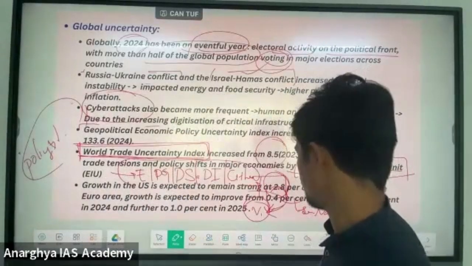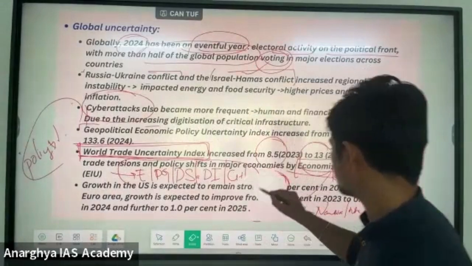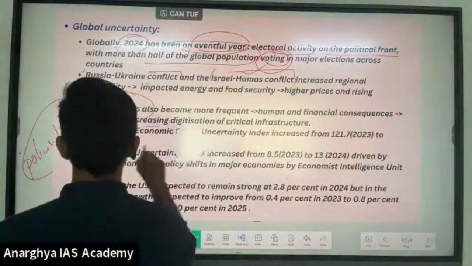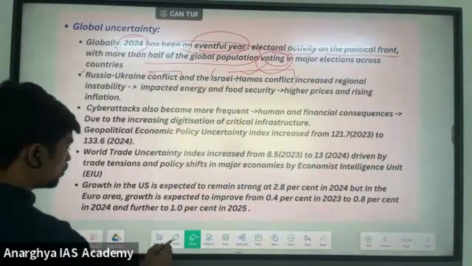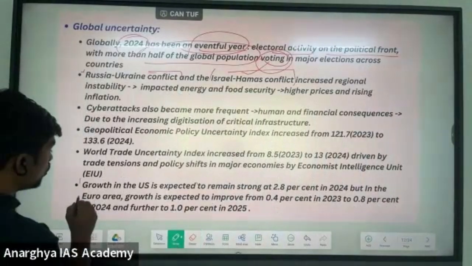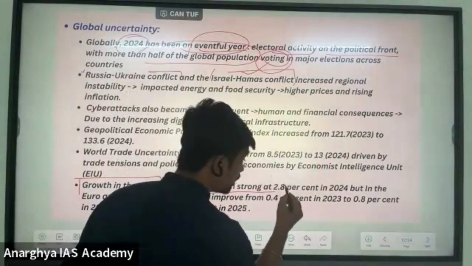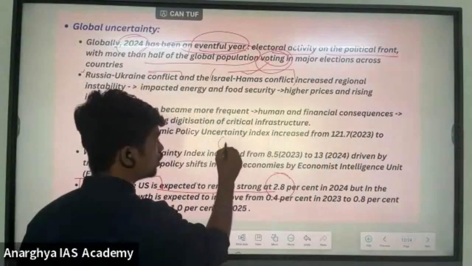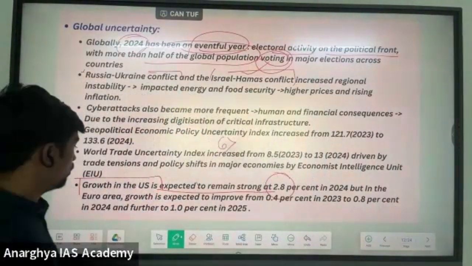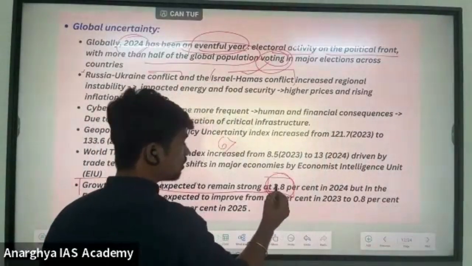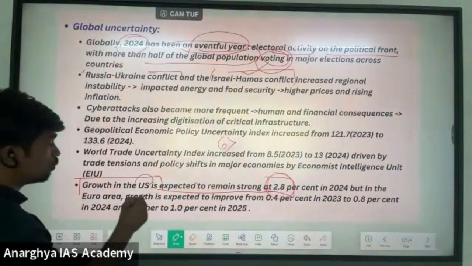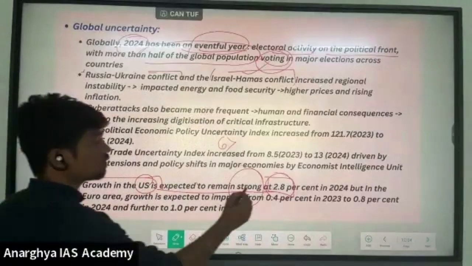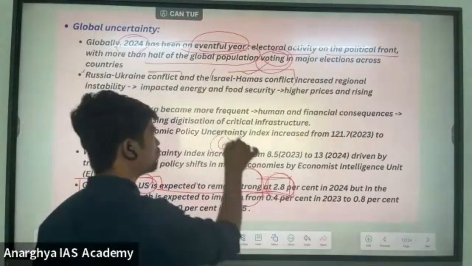And the economic survey is listing this. It says that compared to the European nations, the USA is doing better. The growth in the USA is expected to remain strong at 2.8%. See, developing countries normally have a growth rate greater than 6, so we call even 2.8% growth for the USA strong. For developed countries, it is a very good mark, while developing countries have a normal growth greater than 6.